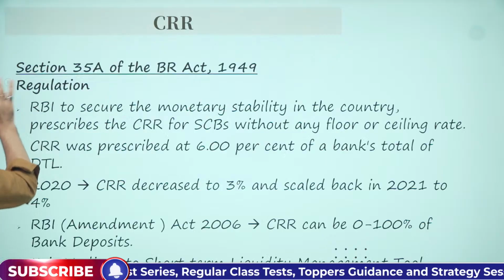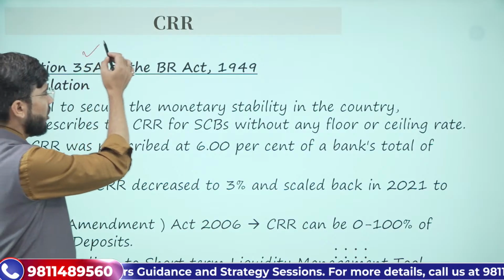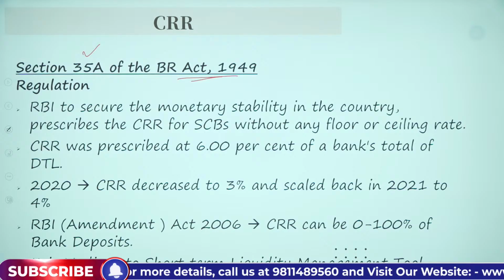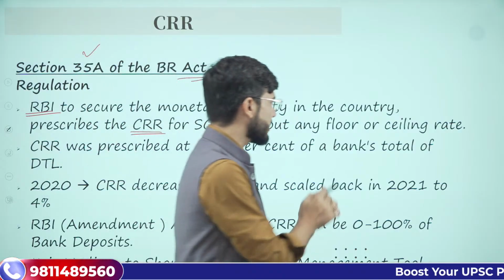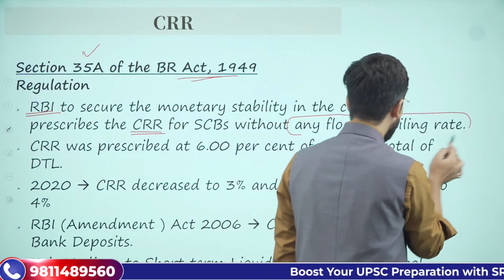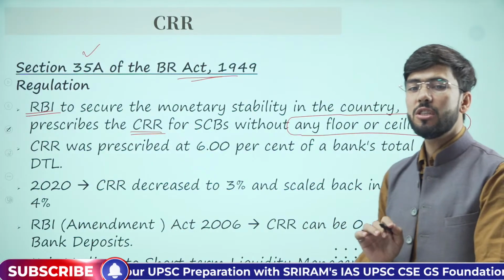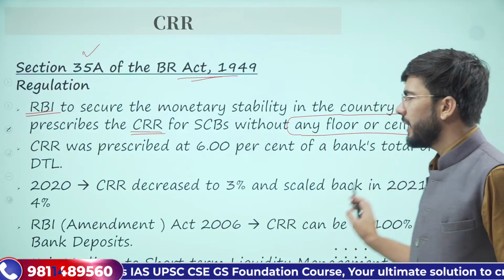Understood? Chalo. Now, CRR under Section 35A of the Banking Regulation Act 1949: in order to establish monetary stability in the country, RBI prescribes CRR for these banks without any ceiling or floor rate. That is, CRR का कोई रेट नहीं है, 0% से लेके 100% तक हो सकता है. अभी कितना है? अभी it's 4%.